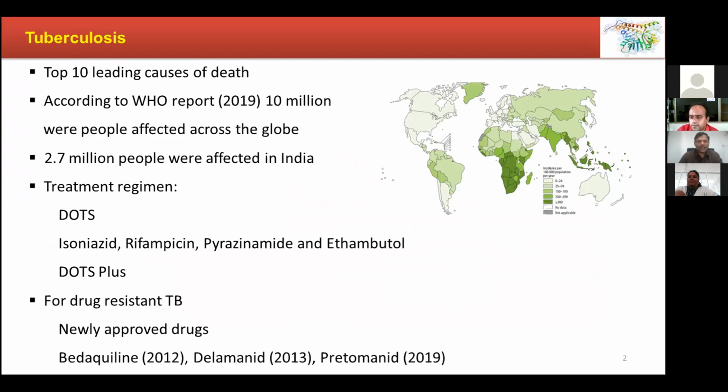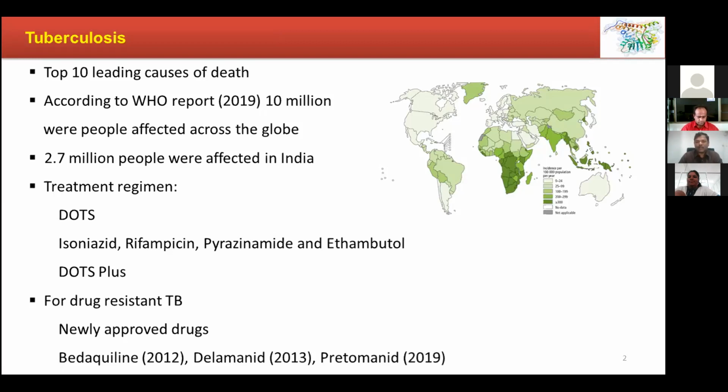Still, you can see the figures recorded in 2019 itself. Around 10 million people around the globe got tuberculosis, and 2.7 million people were affected in India. Though we have regimens like DOTS therapy, directly observed tuberculosis therapy, where INH, rifampicin, pyrazinamide, and ethambutol are superb drugs.